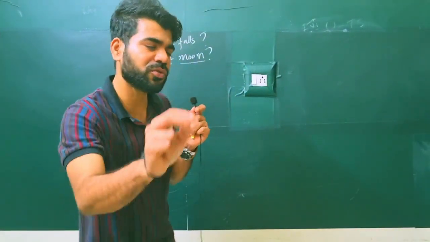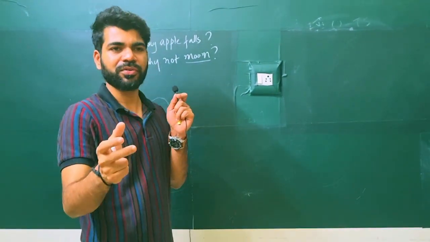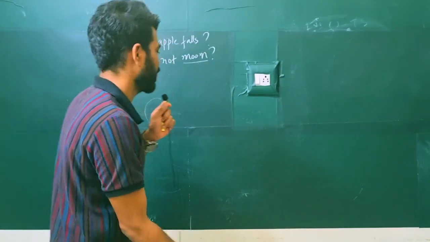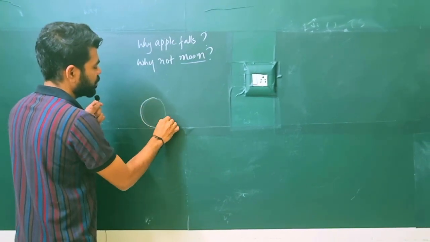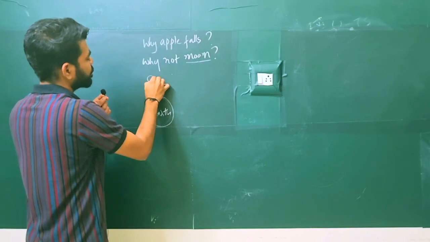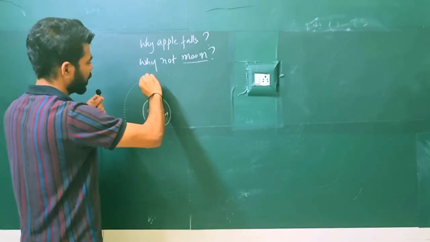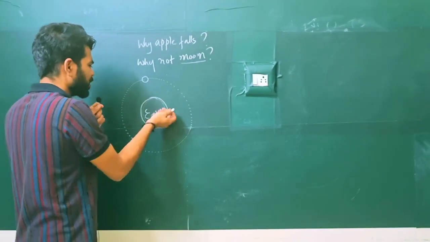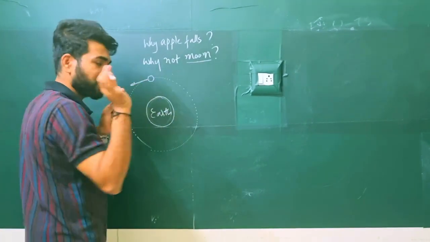We try to answer this using a very elementary idea, high school physics and 11th grade mathematics. Look here. If this is the Earth, and here I take this as the moon. We know that when the moon is revolving around the earth, in a certain path, it looks almost like a circle. It's not exactly a circle, but almost. It's moving like this. It does not fall into the earth.